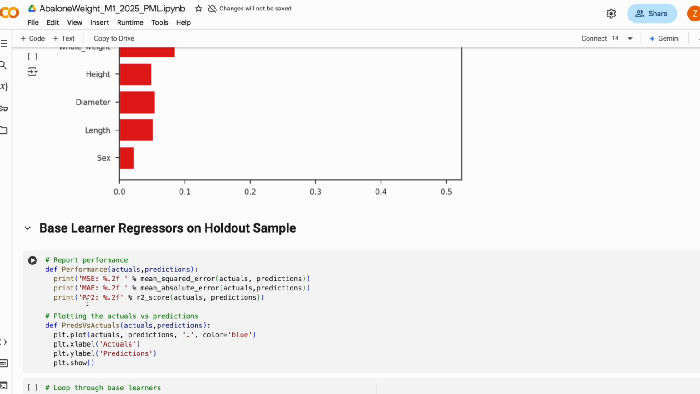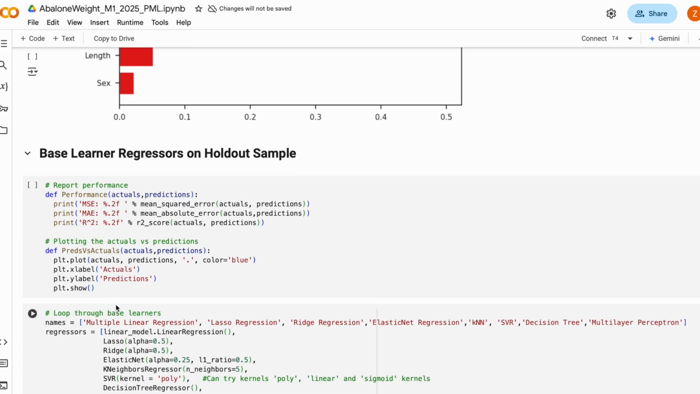After training and evaluating all models, Random Forest and XGBoost deliver the best performance. These models accurately predict abalone weight while generalizing well to new data. From a business perspective, deploying this model could revolutionize the seafood industry.